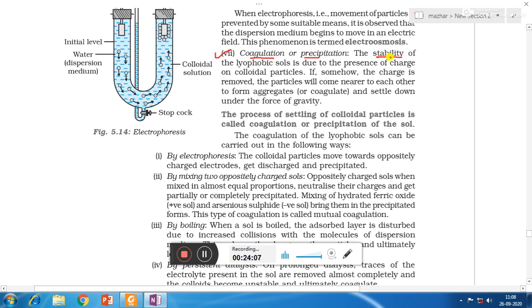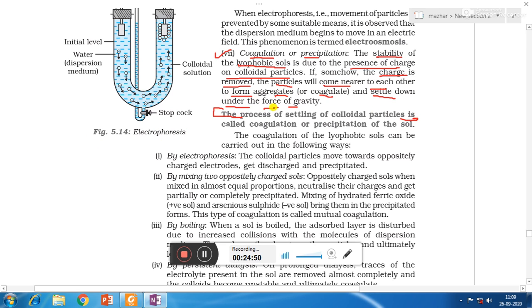So here we will see that the stability of lyophobic sol is due to the presence of charge on the colloidal particles. But if by making some arrangement the charge is removed from the surface of the colloidal particles, then the particles will come nearer to each other and form aggregates, or they will get combined with each other. They will undergo coagulation or precipitation, and because of the formation of precipitates, they will start settling down under the force of gravity. So the process of settling of the colloidal particles is called coagulation or precipitation of sol.